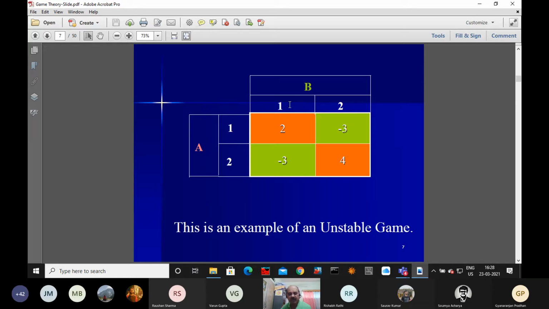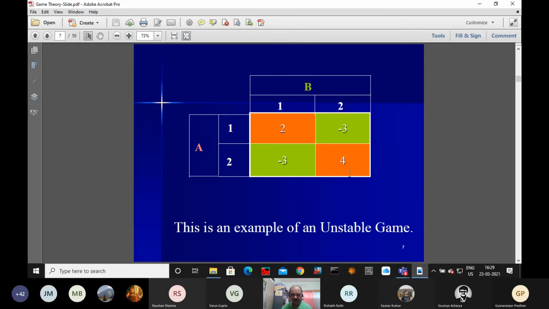Similarly, for player B, the probability of using strategy 1 is y1 and of using strategy 2 is y2. And what is the extra condition? y1 plus y2 equals 1, and similarly x1 plus x2 equals 1. They cannot be negative. If I say greater than or equal to 0, it is true, because in the linear programming format all variables are non-negative.